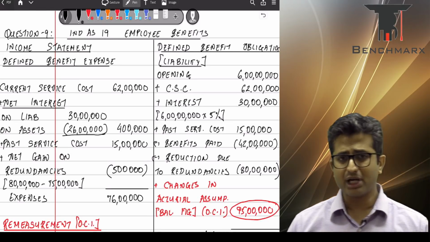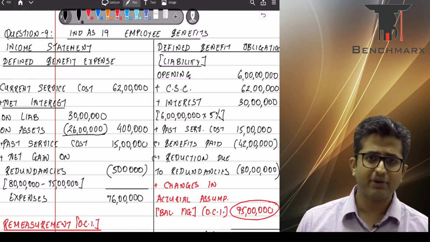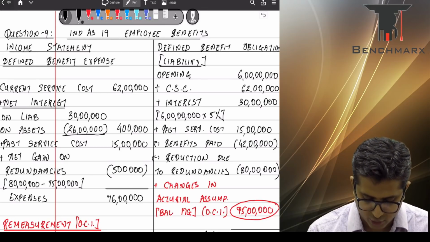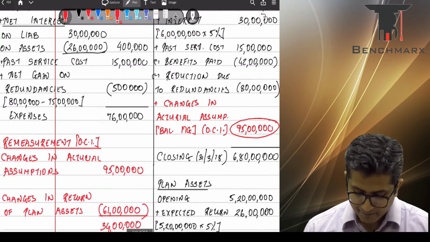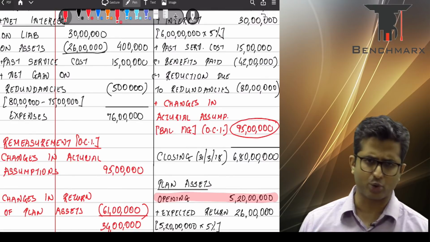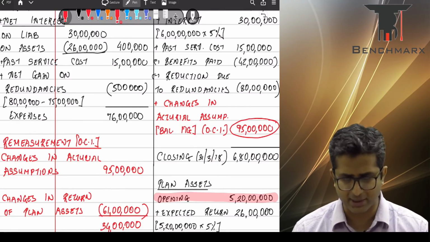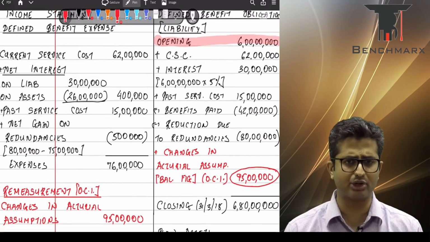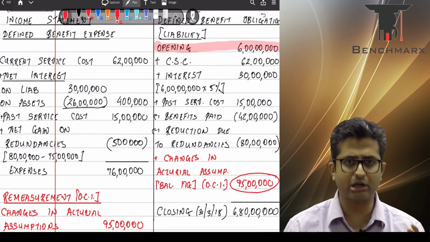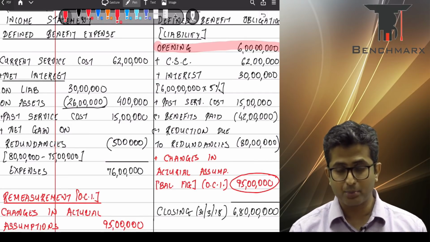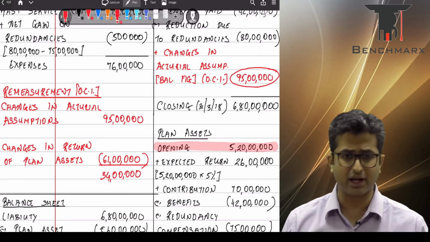So when we are trying to find the position as on 31st March 2018 as per Ind AS 19, we have been given actuarial valuations, as you can see at the beginning. So your opening obligation for the liability is 6 crores, whereas the opening fair value of plan assets is 5 crore 20 lakhs. The institute shows it as a net benefit. The net amount will be disclosed in the balance sheet, which is absolutely fine because eventually your disclosure in the balance sheet is going to be the net amount. However, we show everything gross and separately so that a student can clearly connect the impact. Liability opening value as per actuarial valuation is 6 crores, and the fair value of plan assets is 5 crore 20.